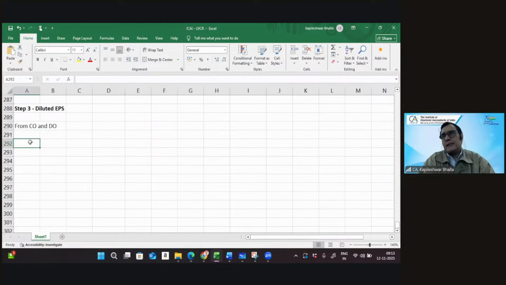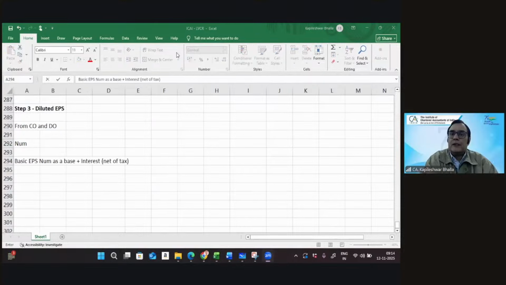Now, just like a basic earning per share, what we need to consider is the numerator impact and the denominator impact, because an EPS is all about looking at the numerator and the denominator. So when you look at the numerator impact, what do you need to do? You need to take the basic EPS numerator as a base, and to this, you need to add the interest that is net of tax. Is there any convertible debentures, for example?